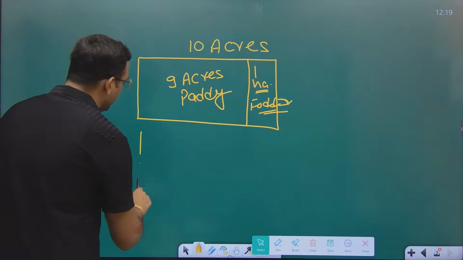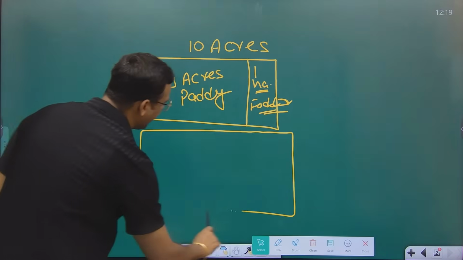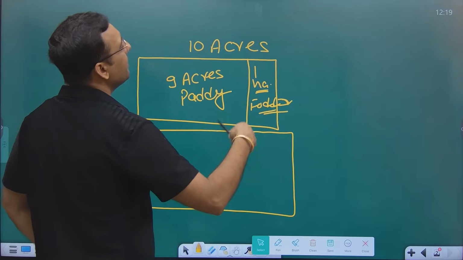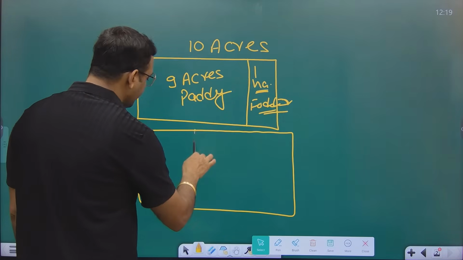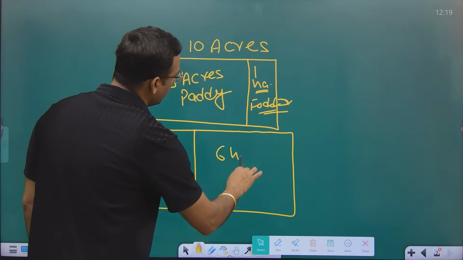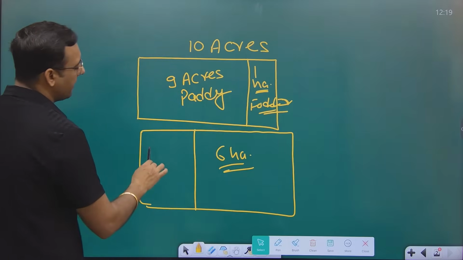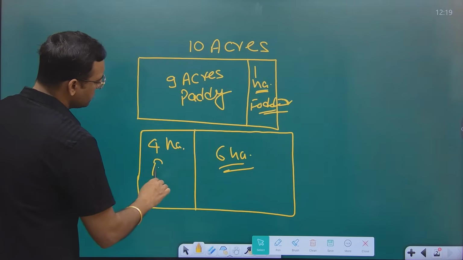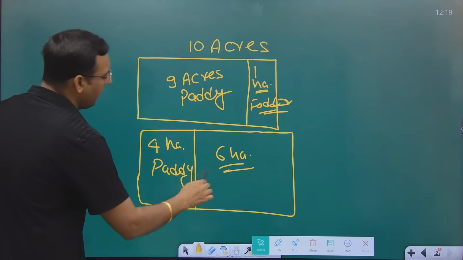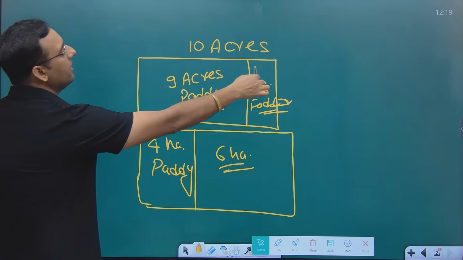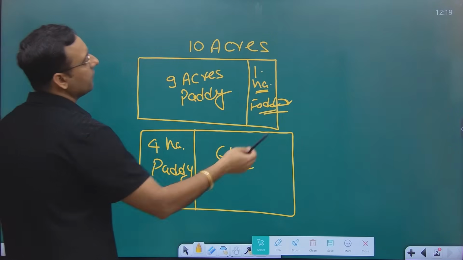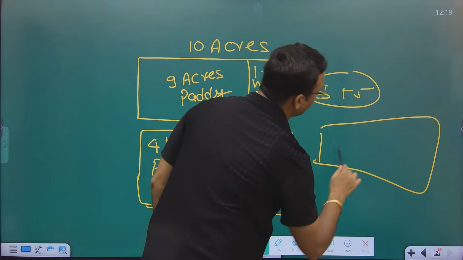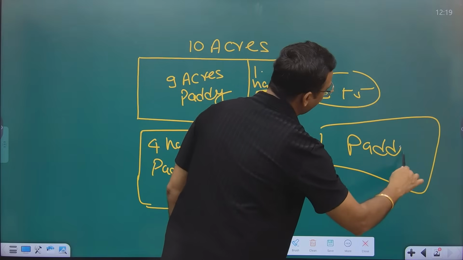Other person, there can be someone else who has 10 acres of land and his main business is animal rearing, his main business is dairy farming. So for that purpose he is growing fodder on 6 hectare and paddy on 4 hectare or 4 acre, whatever you will say. So he is growing paddy on 4 and fodder on 6. So you are growing on 1 and 9, he is growing on 6 and 4. Someone else can be there, he will grow on 5 and 5, or someone else will be there who will grow only paddy on the 10 hectare of land.